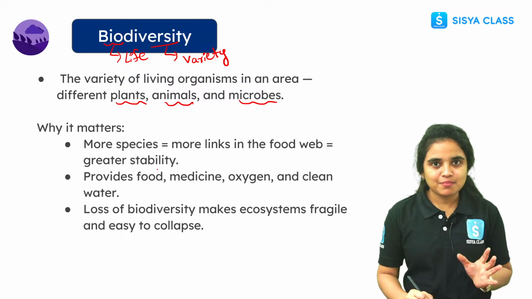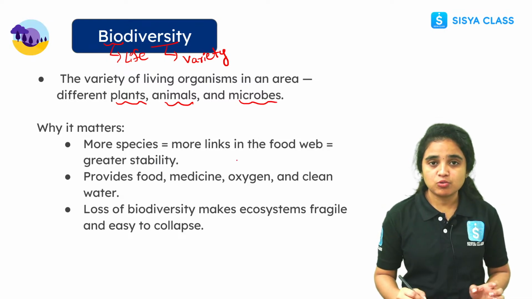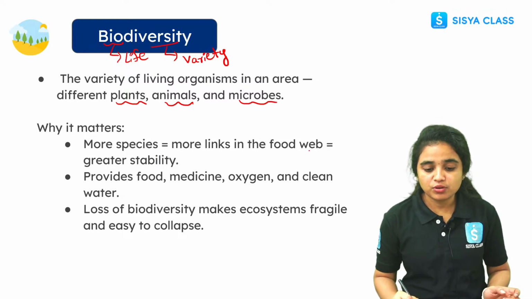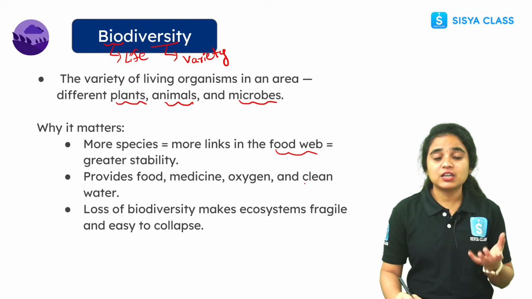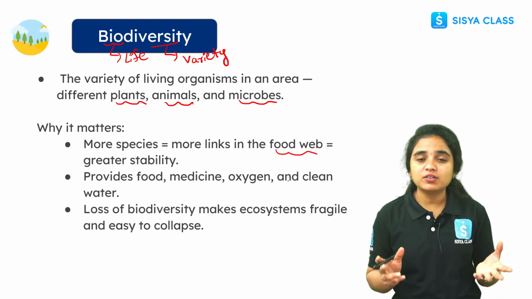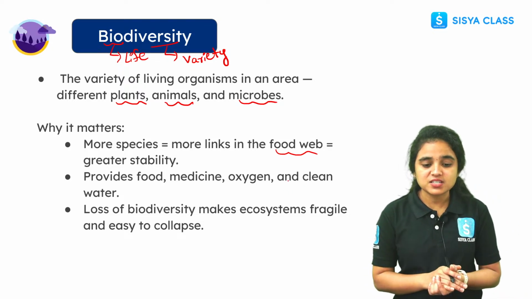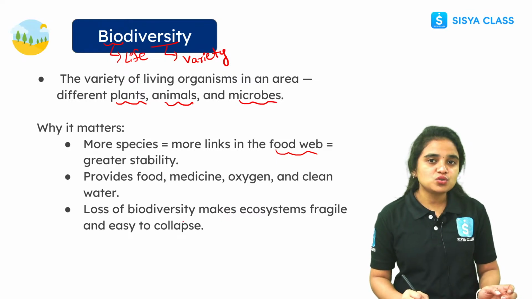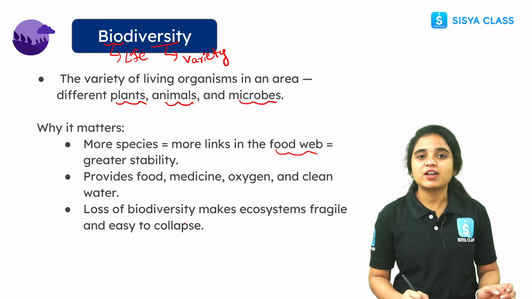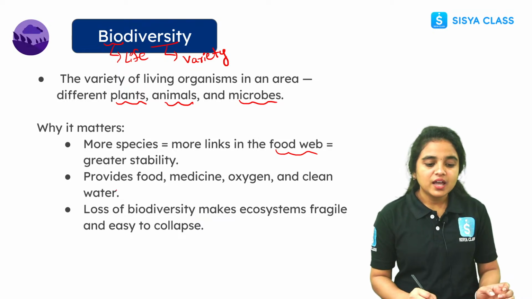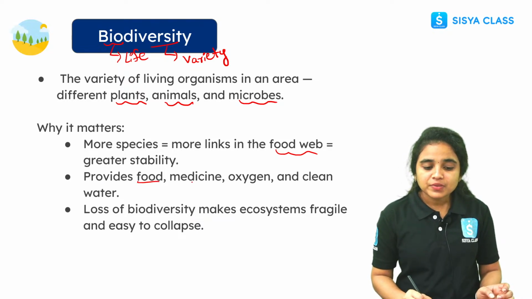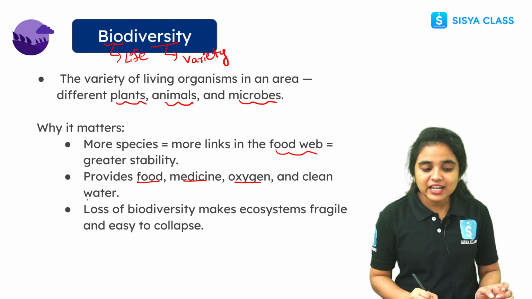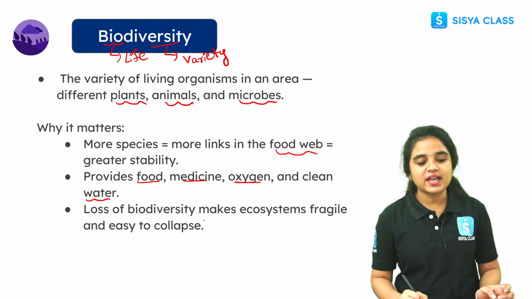So why does it matter? Because more species equals more links in the food web, and that equals greater stability. If the food web is present, there is greater stability. With only a food chain, there is not as much stability. That's why the food web matters more. It provides food, medicine, oxygen, and clean water to every living organism.